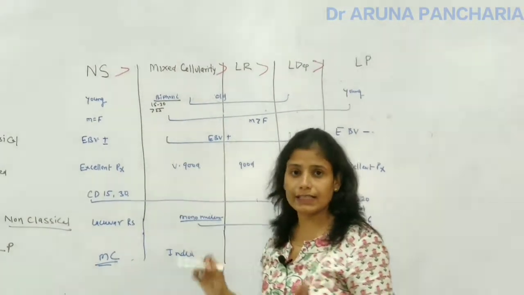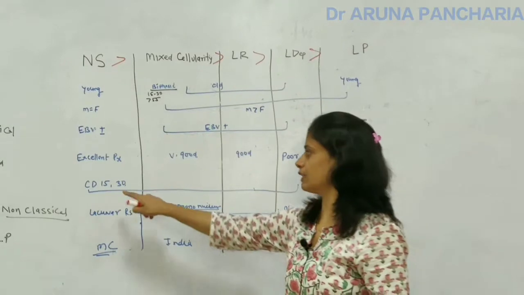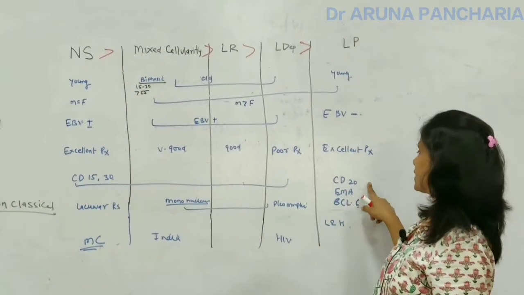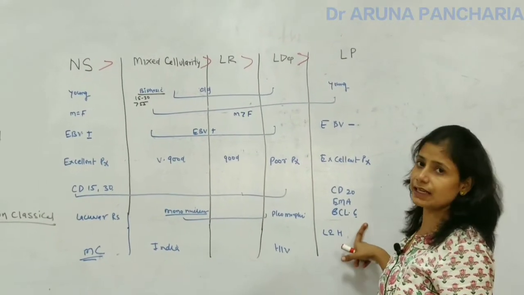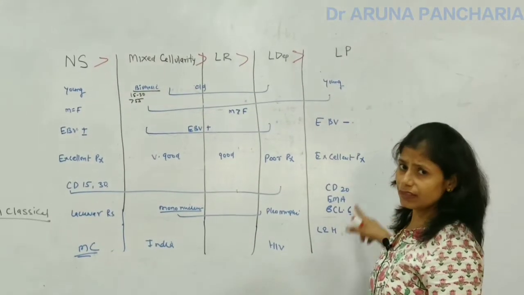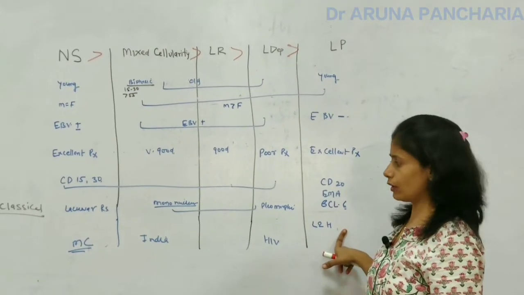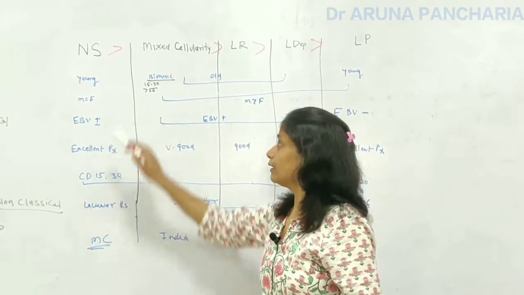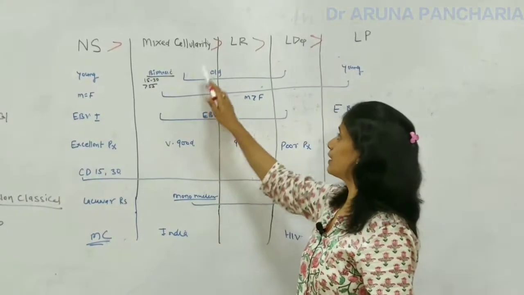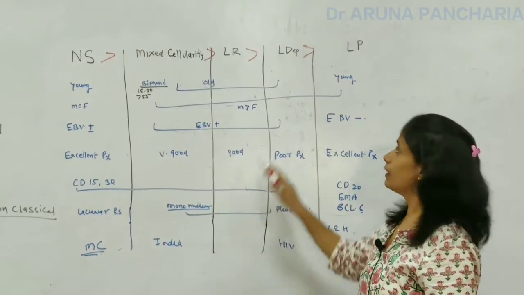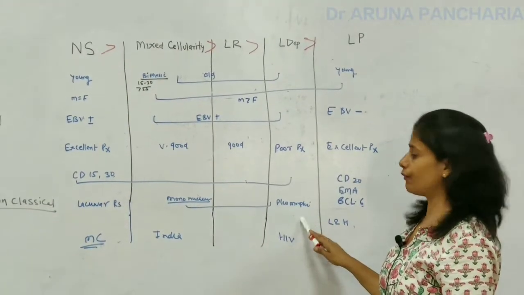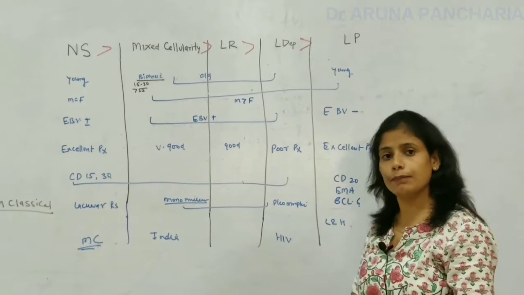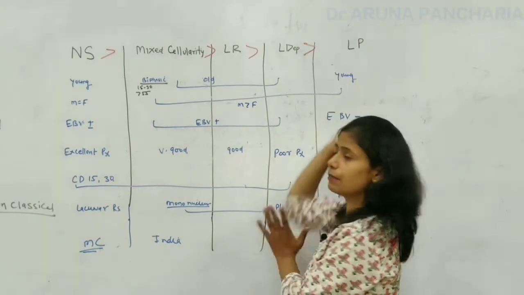Markers: classical show CD15 and CD30 positivity, while CD20, EMA and BCL6 are positive in the lymphocyte predominant or non-classical. The variety of RS cell is lacunar cells in nodular sclerosis, mononuclear in the others, pleomorphic in lymphocyte depleted, and L and H type RS cells are seen in lymphocyte predominant. So you just remember this table only.